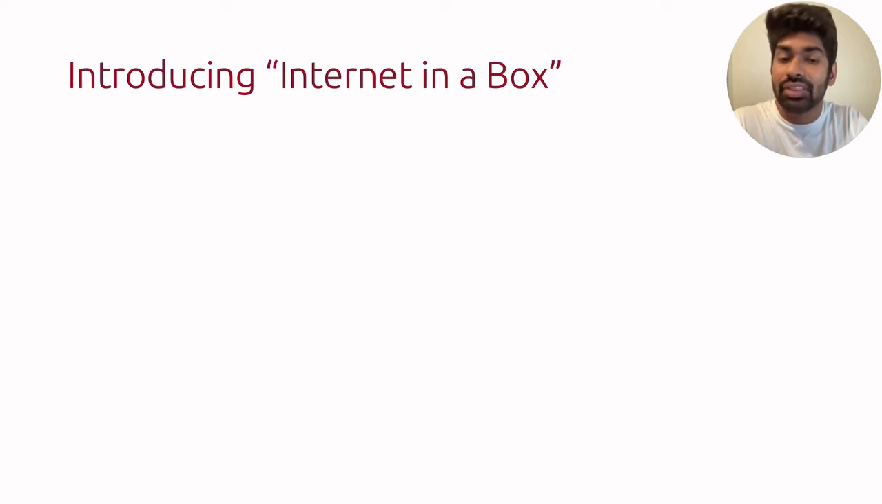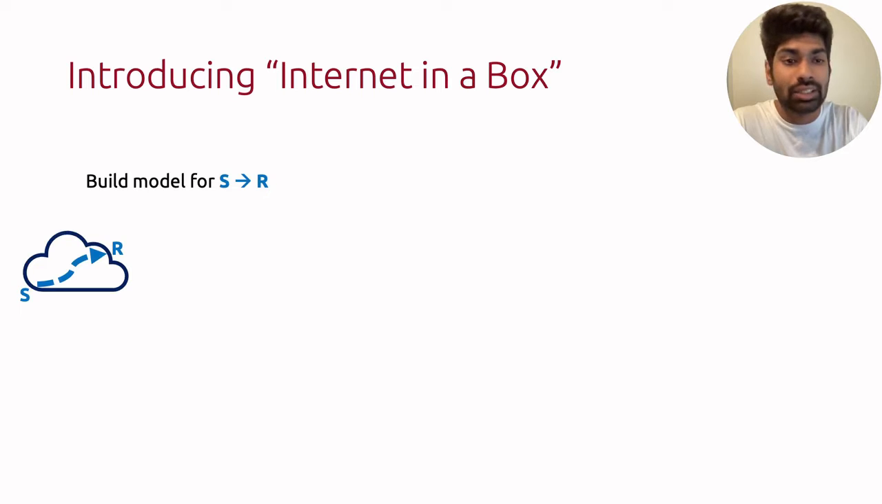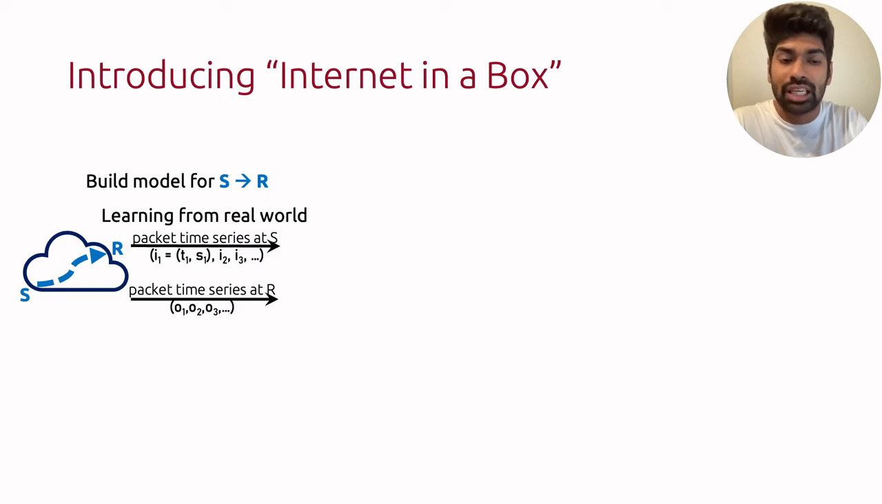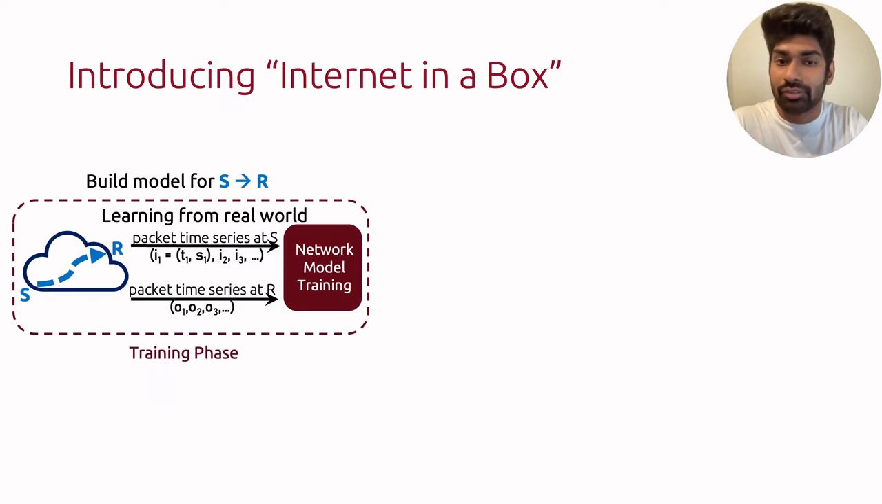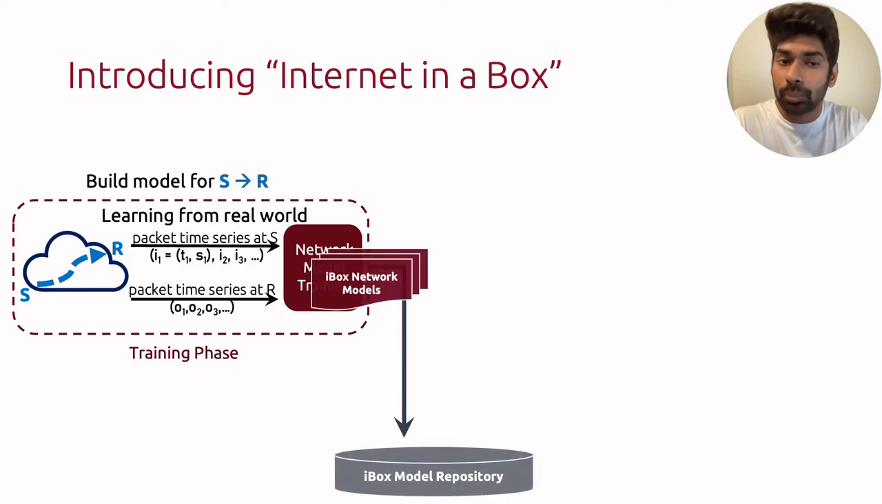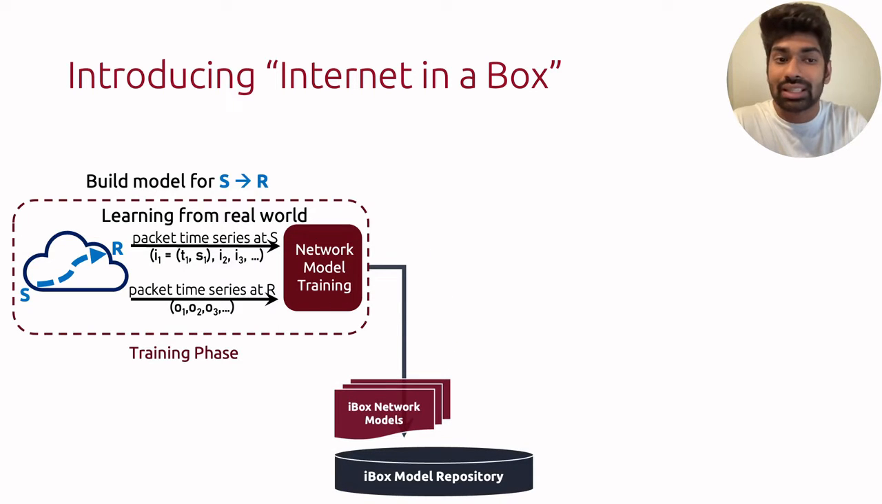At a very high level, this is how it works. Let's say you have a network path through the internet between a sender S and a receiver R. We collect traces from this path in the form of input-output packet traces. The input corresponds to packet sent timestamps and the packet sizes, and the output corresponds to the received timestamps and the corresponding delay that each packet faced. These traces are then used for network model training, and this is the training phase. We generate one model per network path, and these network models are aggregated within the iBox model repository.